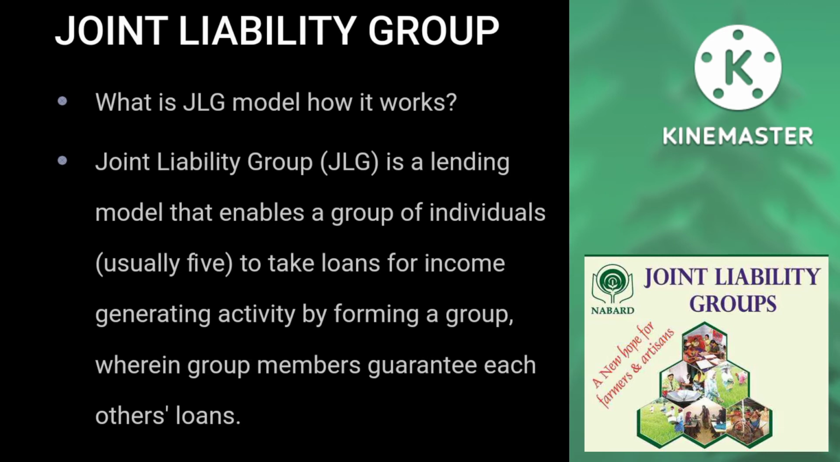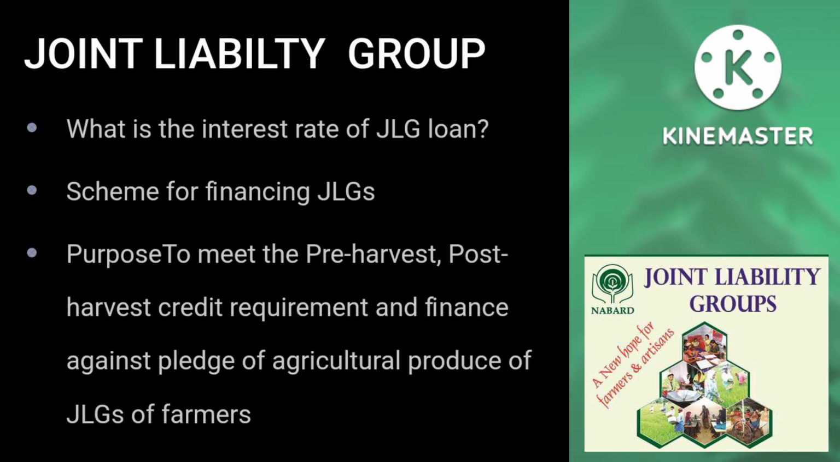What is JLG model? How does it work? Joint liability group, JLG, is a lending model that enables a group of individuals, usually 5, to take loans for income generating activity by forming a group wherein group members guarantee each other's loans.